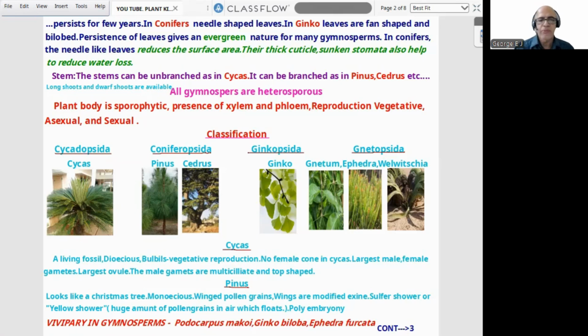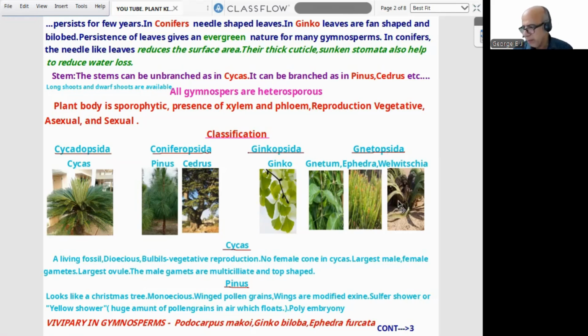Now a simple classification. 4 groups can be identified. Cycadopsida, with a diagram, and the example I gave is Cycas. Coniferopsida: Pinus and Cedrus. Ginkgopsida: maidenhair tree, Ginkgo, with bilobed leaves. Gnetopsida is the most advanced group. Among it, 3 important groups are Gnetum, Ephedra, and Welwitschia.